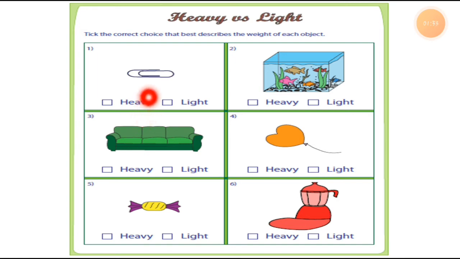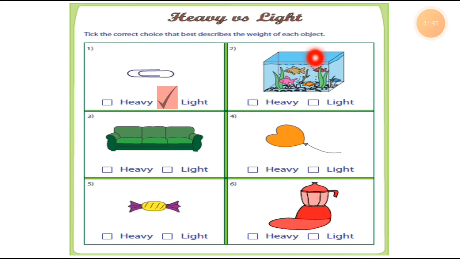That is similar for each object. Is it heavy or light? You can easily carry it in your hand, or it is very heavy to carry. So my answer is light. This paper clip is light weighted. Okay students. Now number 2 is there.